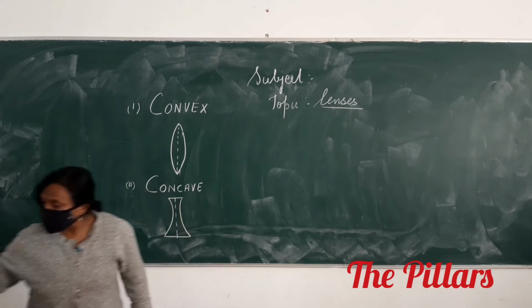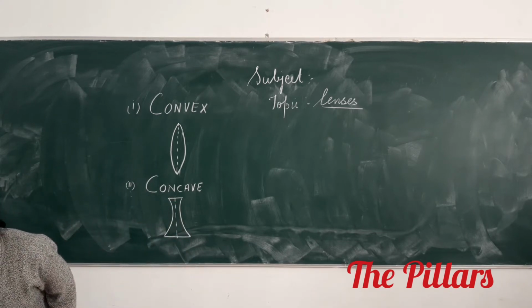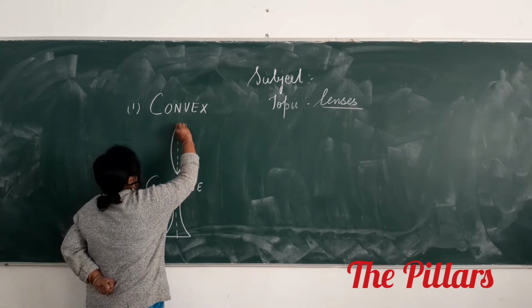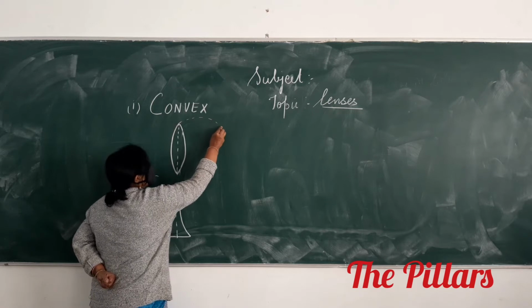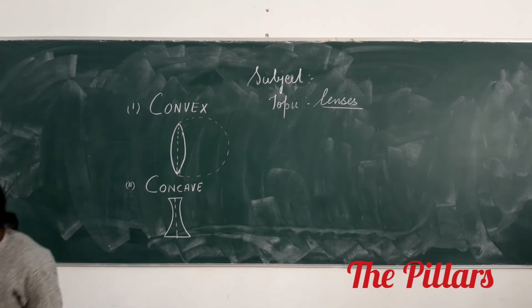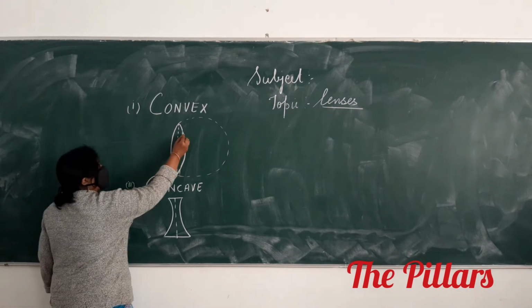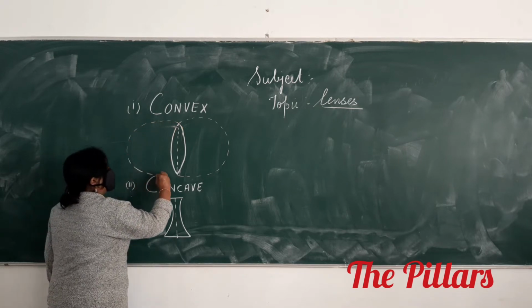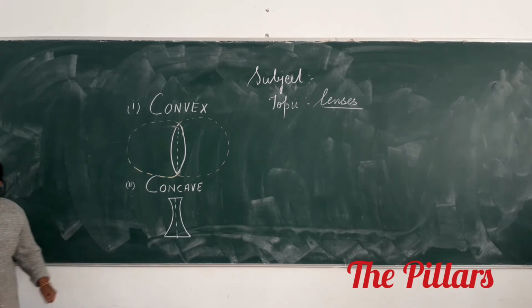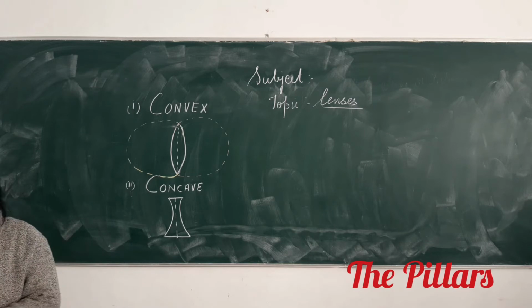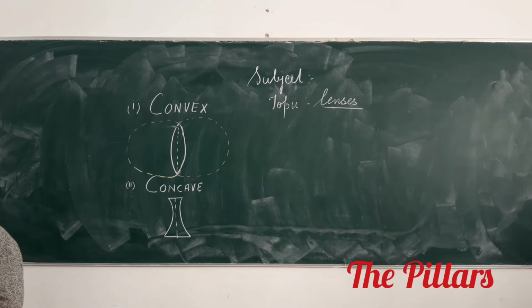A lens is made up of two spherical surfaces. One is this, and the other is this. What is a lens? A lens is a bounded, transparent medium whose one surface should be spherical.